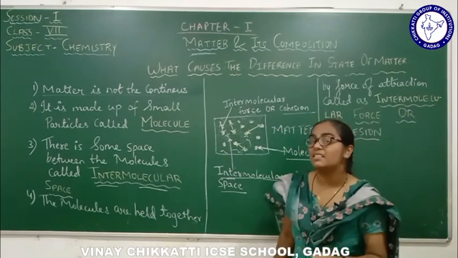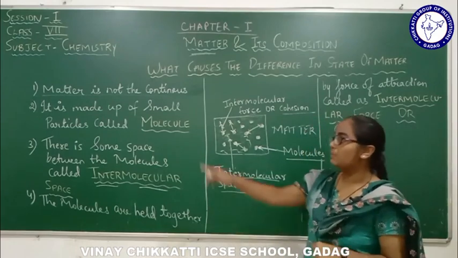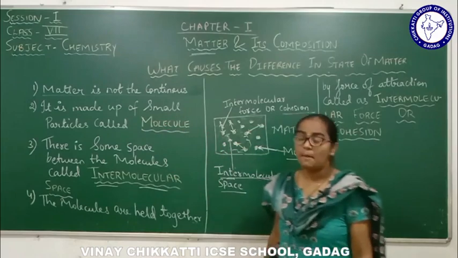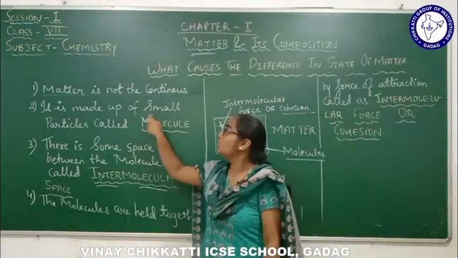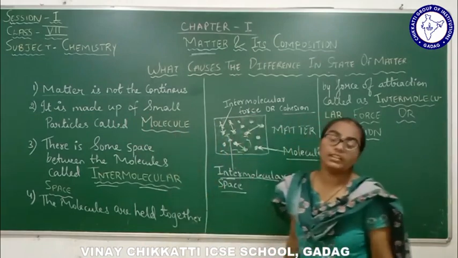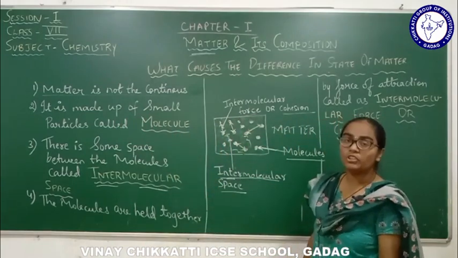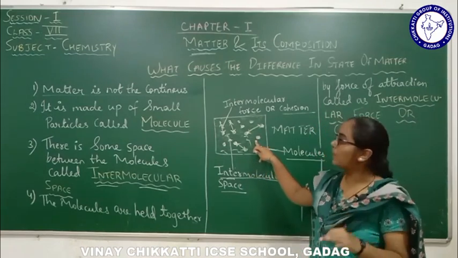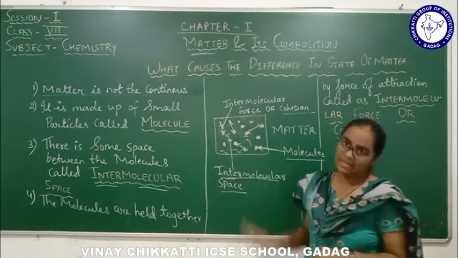So what is matter made up of? Matter consists of smaller particles. Matter is composed of smaller particles called molecules, right? So what is a molecule? A molecule is a tiny, smaller particle present in the matter, right?